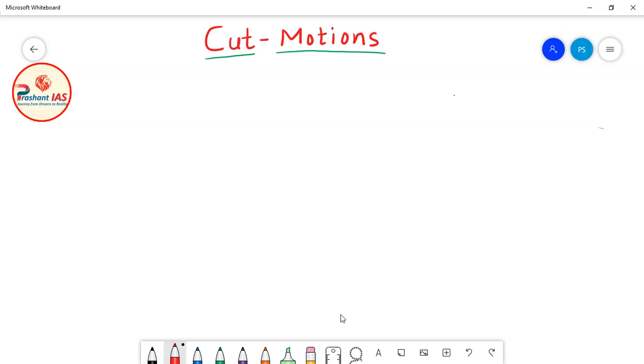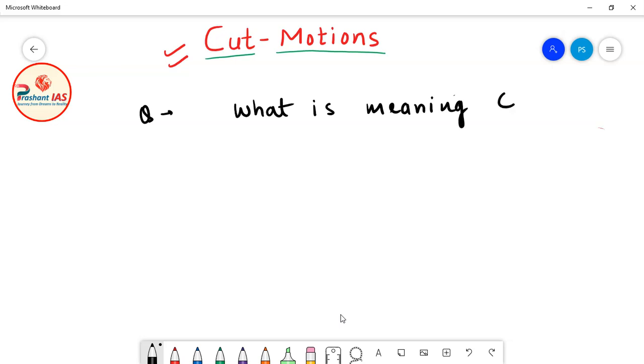So friends, the topic of today's class is cut motions. So now let us discuss cut motions. First of all, the question arises: what is the meaning of cut motion? The first very basic question is what is the meaning of cut motions?